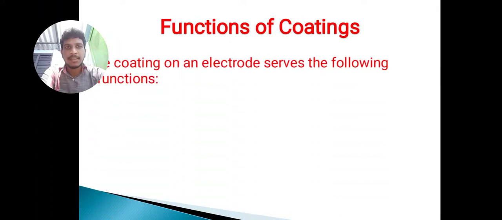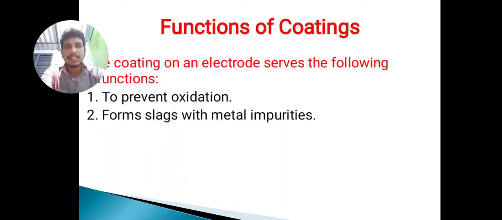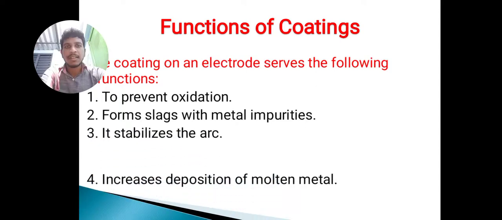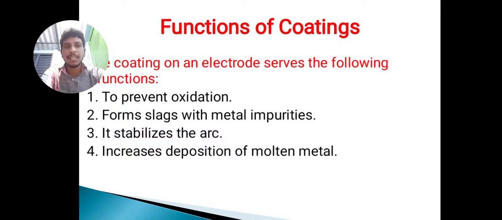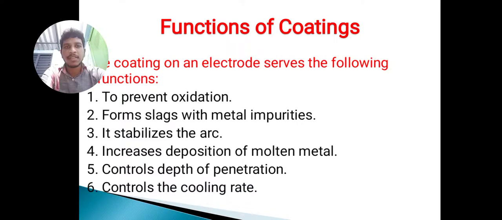Functions of coatings. Coating on an electrode serves the following functions. Those are to prevent oxidation. Oxidation, that means prevent corrosion. In order to avoid corrosion, and it forms slags with metal impurities. It stabilizes the arc and increases the deposition of molten metal on a particular workpiece. Stabilizing means not in a zigzag way, that means only forming one layer. It controls the depth of penetration and controls the cooling rate.